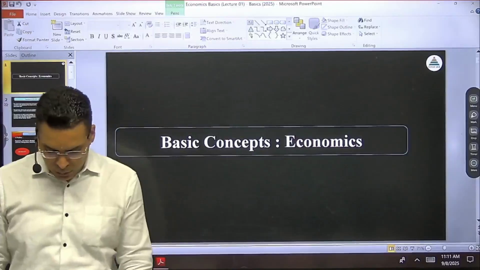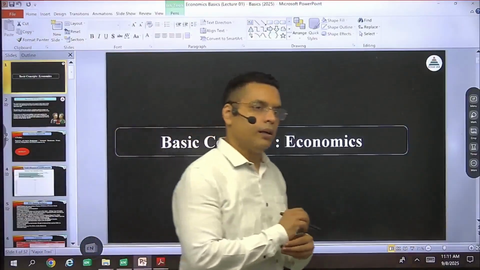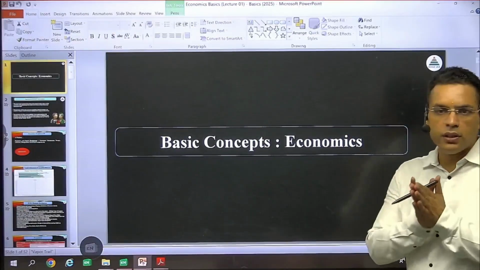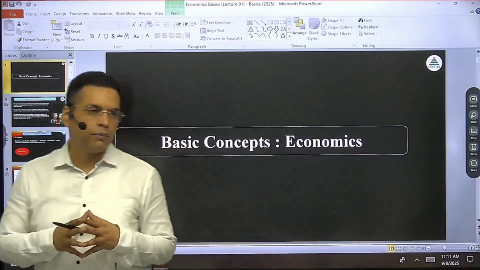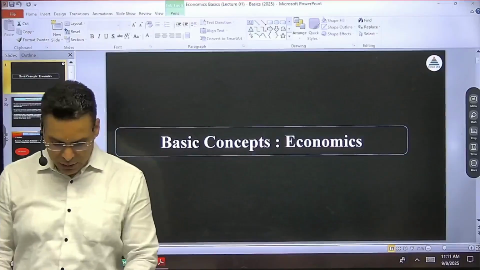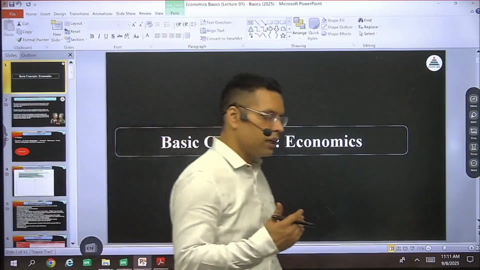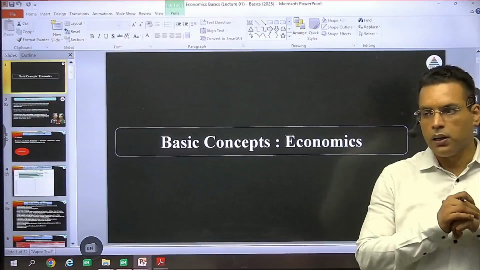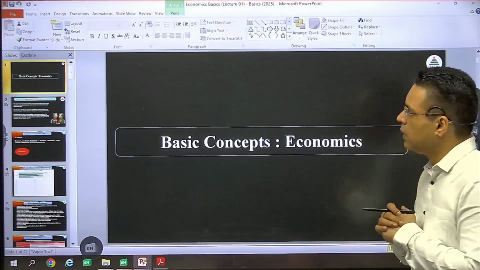So today we are going to start the economy section of GS paper 3. It is in prelims as well as in the mains part. So first, before starting, the first half an hour should be understanding the requirements of UPSC, what kind of trend is there in the examination, and how you can manage this area, because this is a very high scoring area. Unlike in other sections, there is uncertainty, but in this section there is quite certainty.